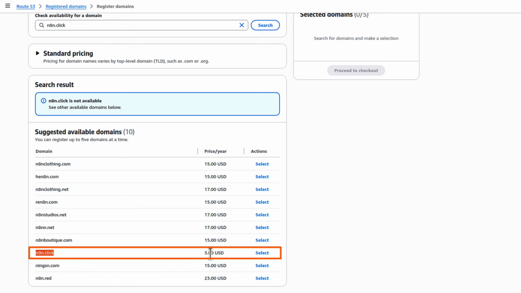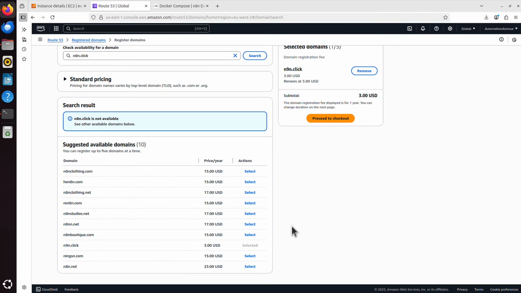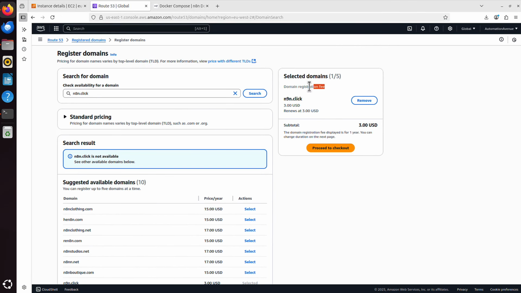But n9n.click is available, and it costs $3. And I know it might not be perfect, even the pronunciation, n9n.click, but I don't care. You can search further and further, personalize it more, but I will just pick this one. $3, I'm happy with that. I say select. It says the domain registration fee is $3, and I'm happy with that.